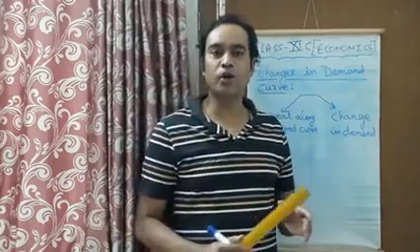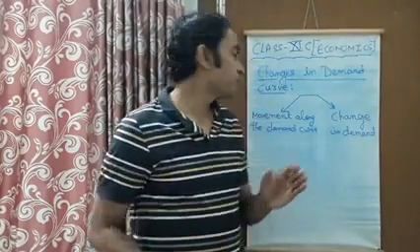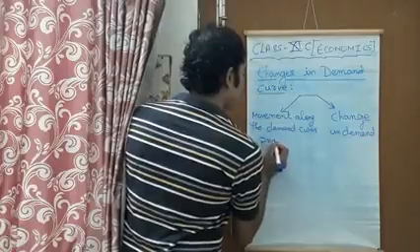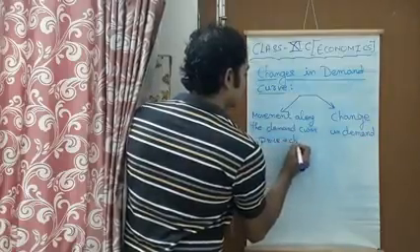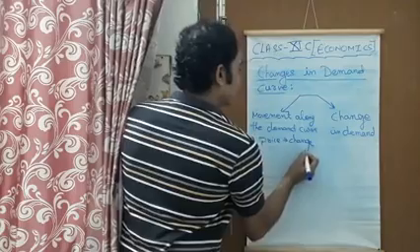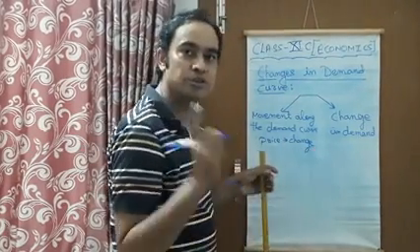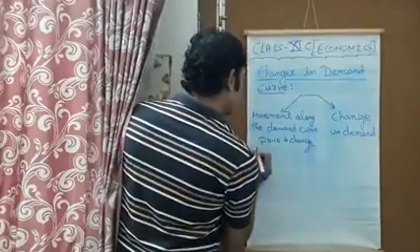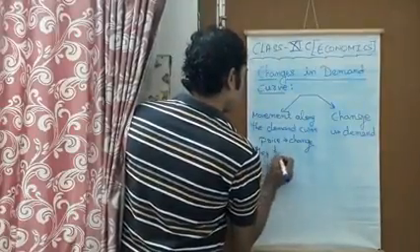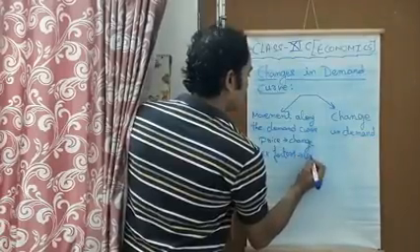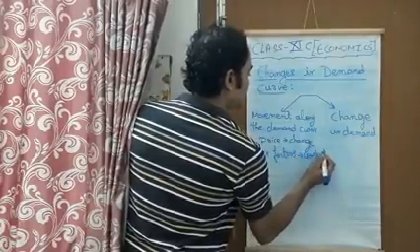So in the movement along the demand curve, we take price to be changing. During this situation, the price is going to change, but the other factors will be remaining constant.